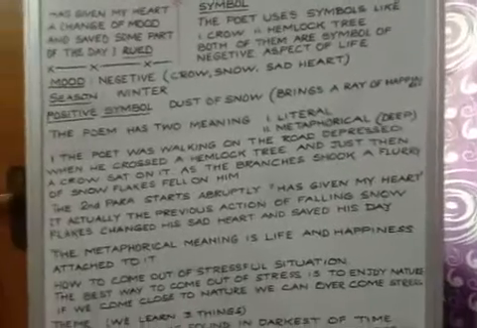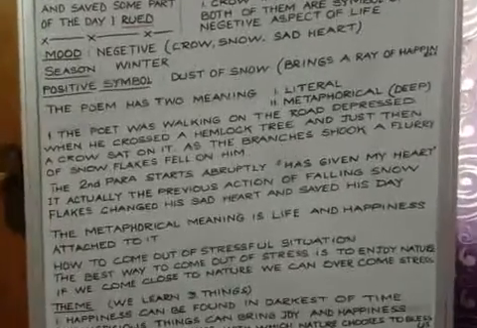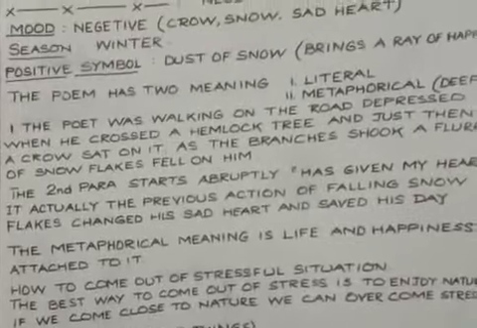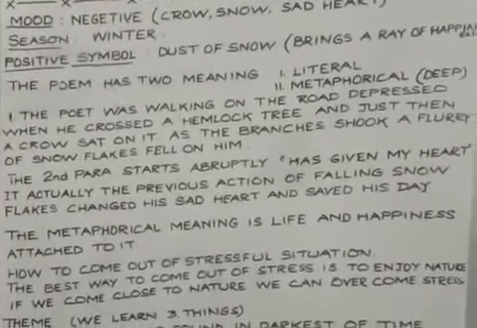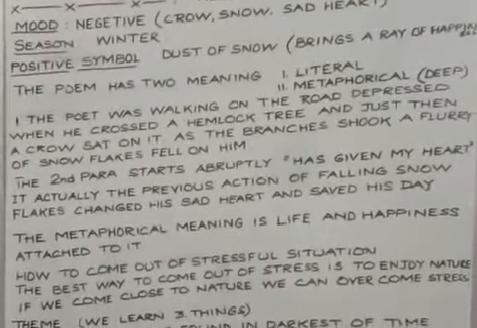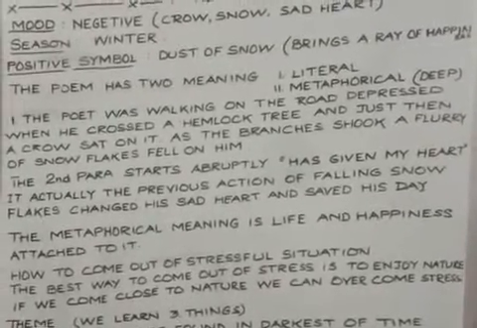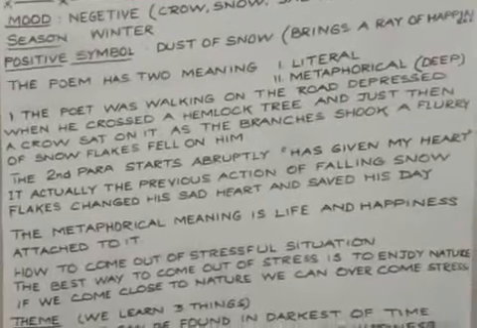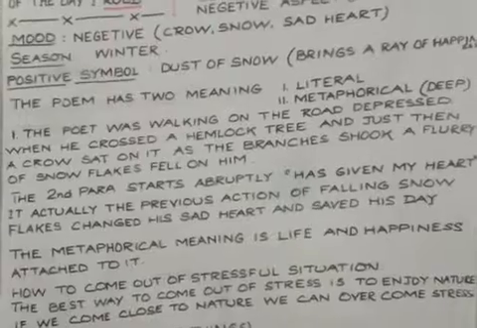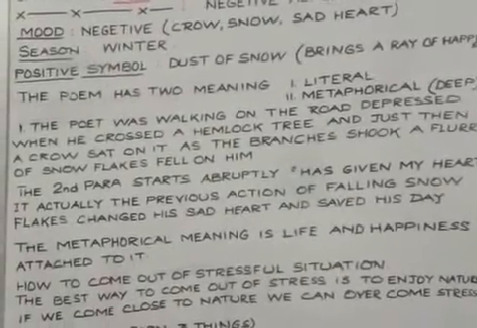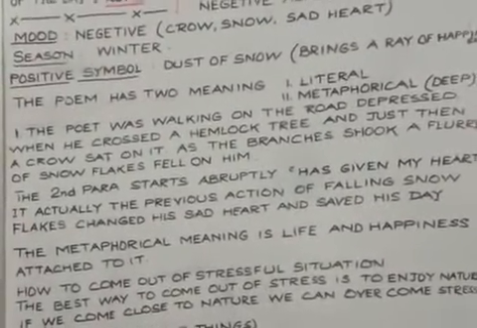So it says that the poet was walking and he was depressed and sad at heart. Maybe something had happened to him, and as he was walking, he crossed a hemlock tree. And just then a crow flew and came and sat on the tree.